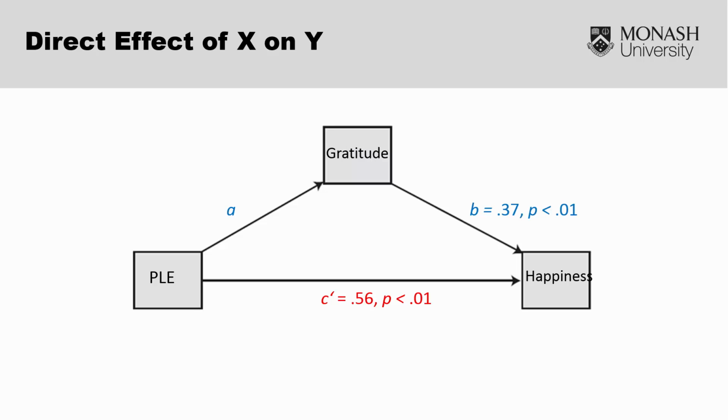Now, let's look at C prime. Same information has been reported here. We have the unstandardized regression coefficient of 0.57 telling us that there is a positive relationship between positive life events and happiness. So the more positive events you experience, the happier you are. And here we can also see the p-value telling us that even in the presence of the significant relationship between gratitude and happiness, positive life events predicts happiness, and that is our direct effect.